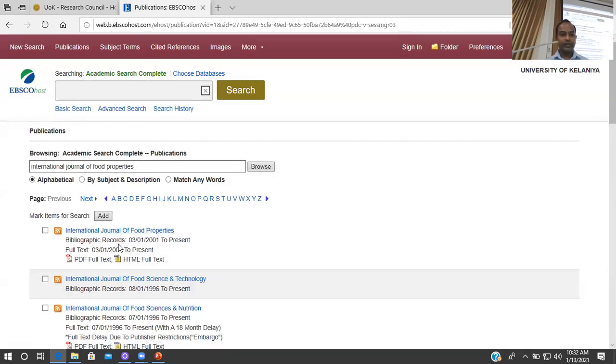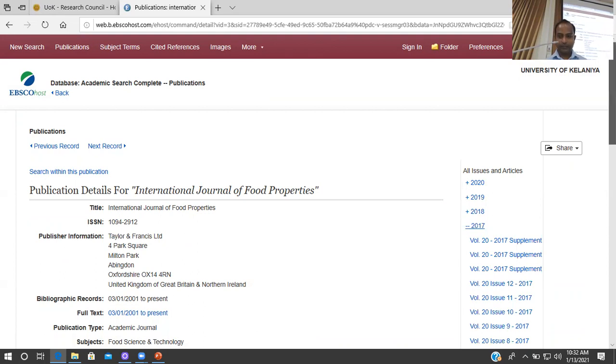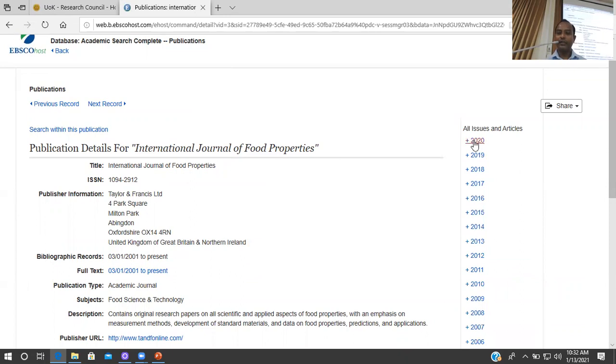So it says that we have access to that journal, to the full text of the journal. And also it gives access to the latest issue. Usually the latest issue in many journals would be the 2020 journal issues, and also to the back issues.